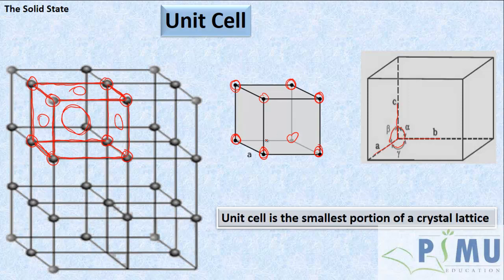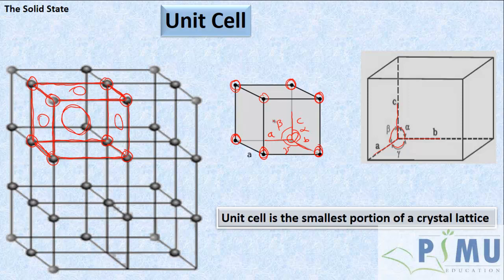See here, this is one edge, say A, this is another edge, say B, and this is the third edge, say C. The angle between edges A and B is called gamma, the angle between edges B and C is called alpha, and the angle between edges A and C is beta.